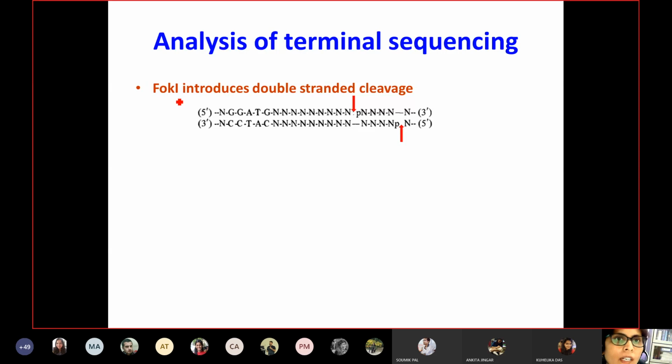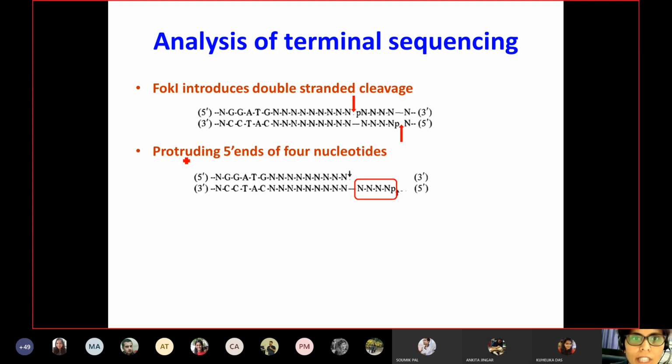Let's see here. FOC1, first of all, they were able to say that this enzyme cleaves double-stranded DNA. And when it cleaves double-stranded DNA, as you can see here, there is one cleavage on this side and one cleavage on another side. After cleaving the double-stranded DNA, the cleavage produces 5 prime ends of 4 nucleotides, as you can see in this case marked 1, 2, 3, 4. So they always produce a 4 base overhang.